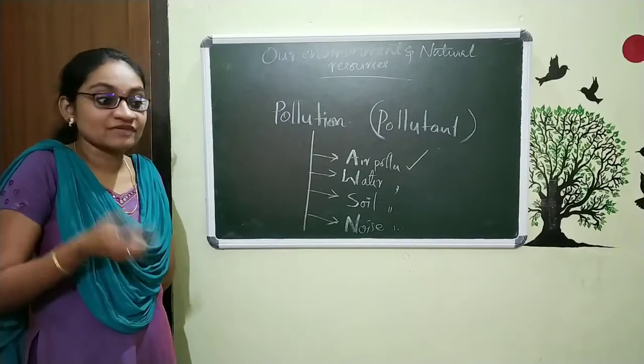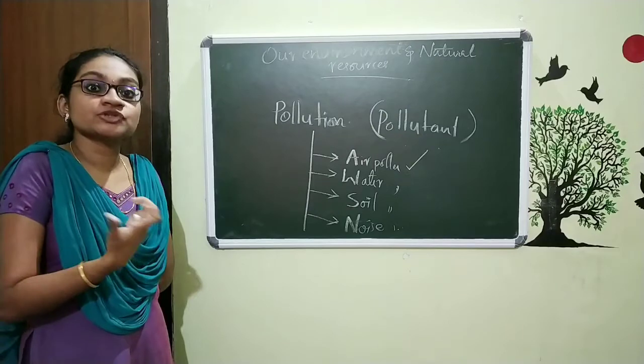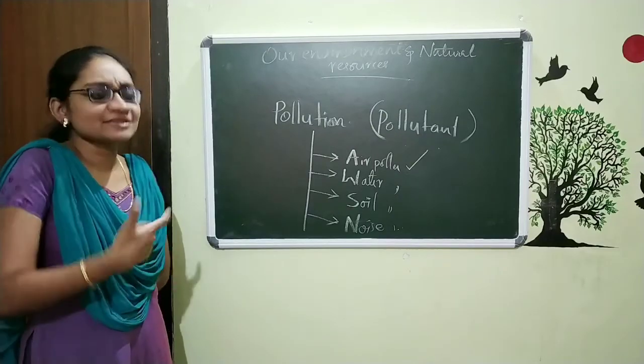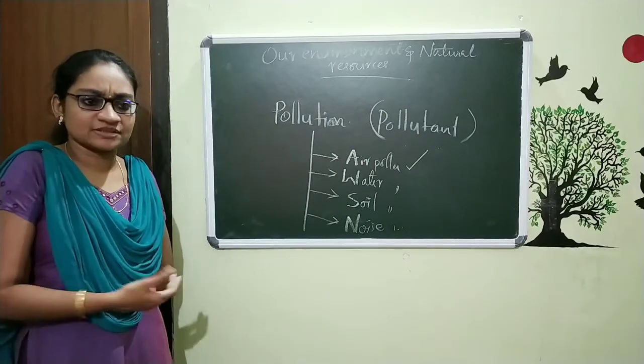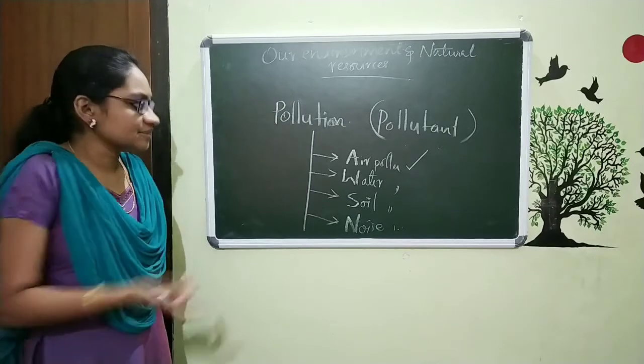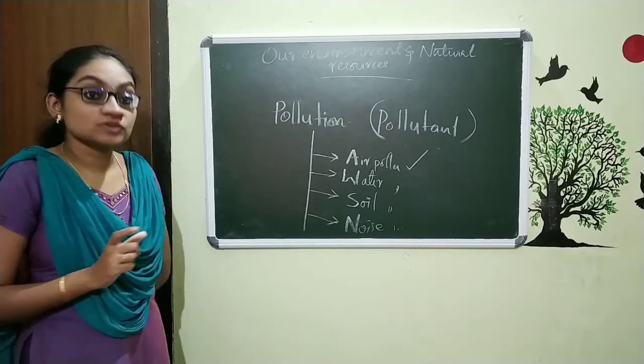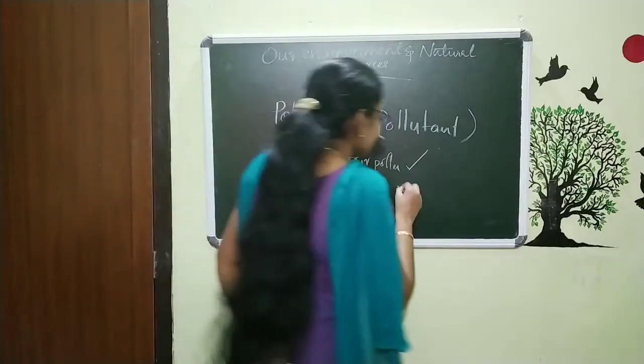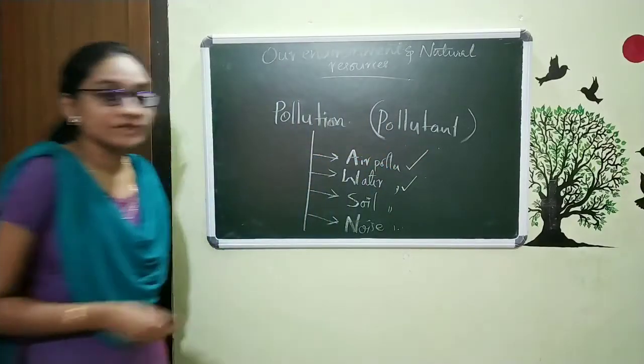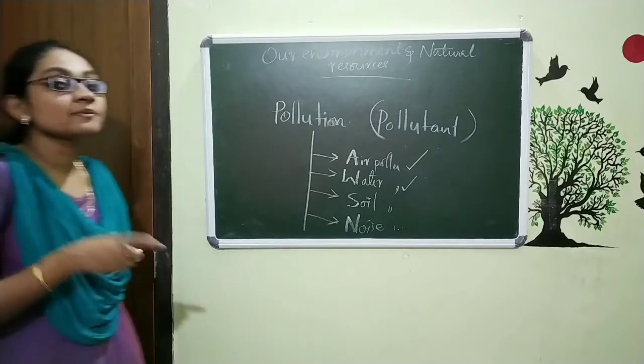Water pollution means the water is converted to contaminated water by mixing some chemical substances or toxic substances. And next is soil pollution. These two we already discussed in our last class, and now we are on the topic of soil pollution.